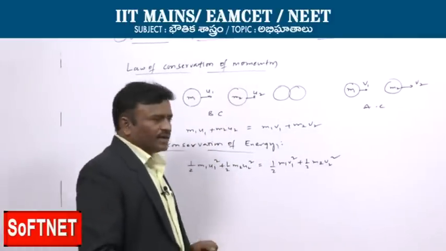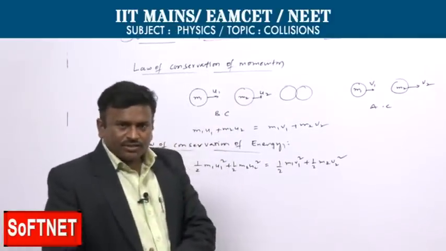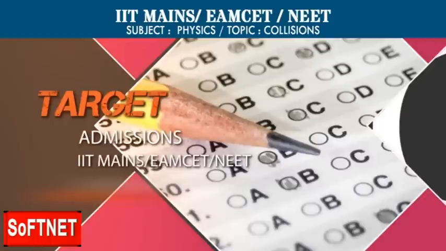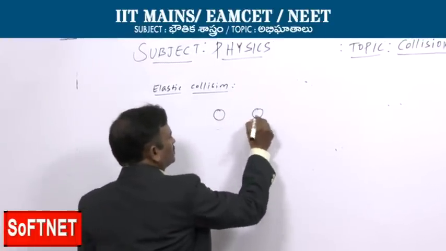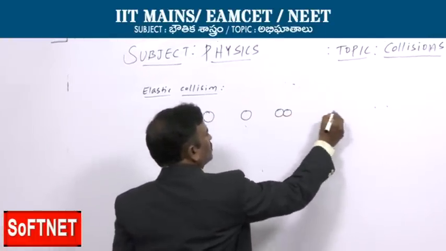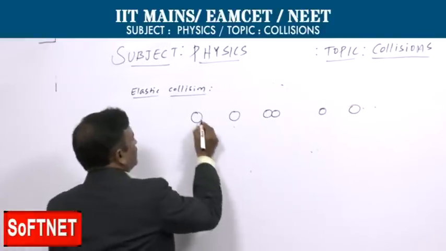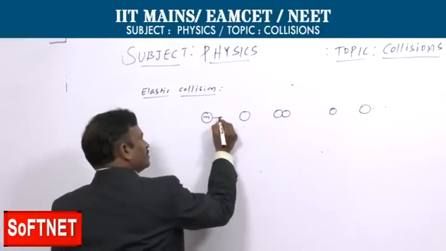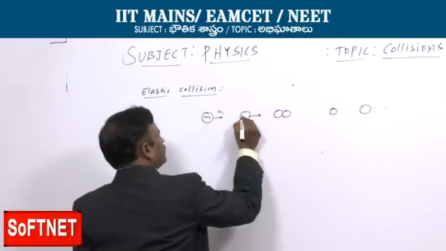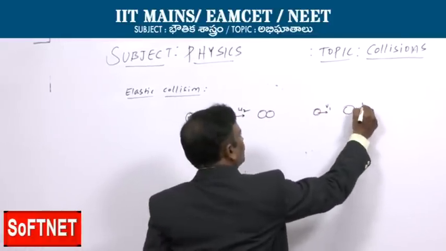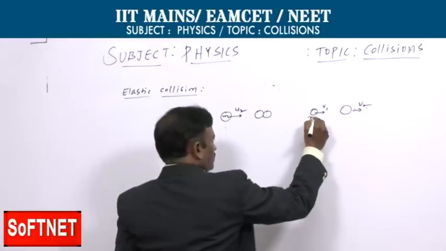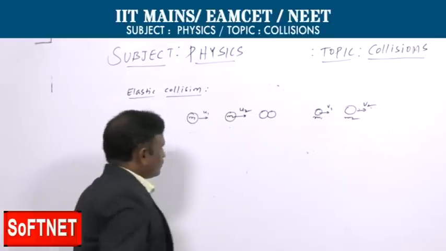So, now let us see the elastic collision first. Here it is obeying both the laws. Here m1 velocity is u1 and m2 velocity is u2 before the collision, and v1, v2 after the collision.